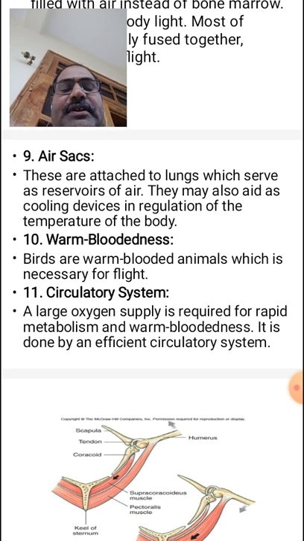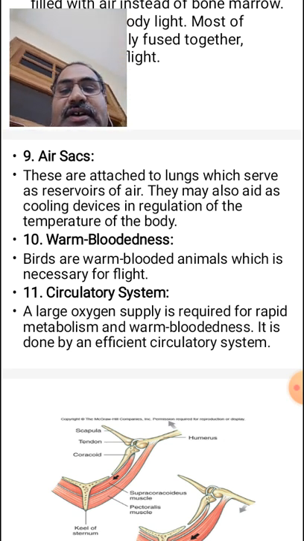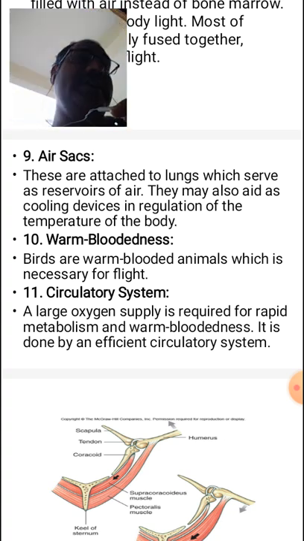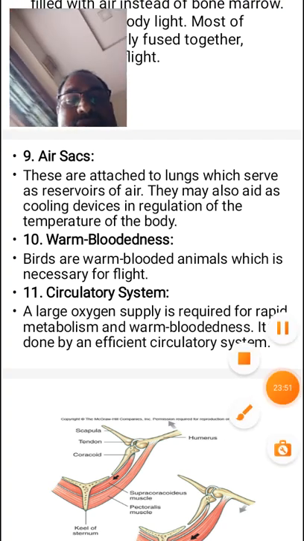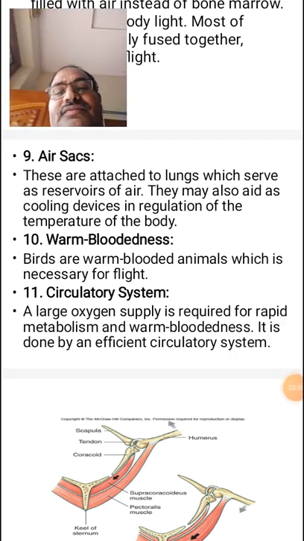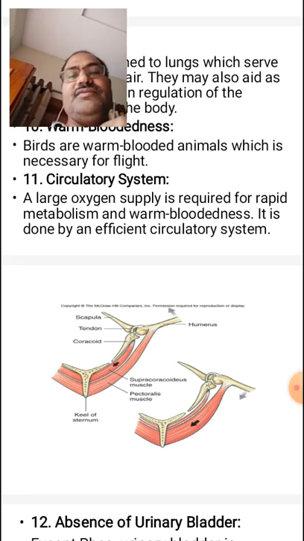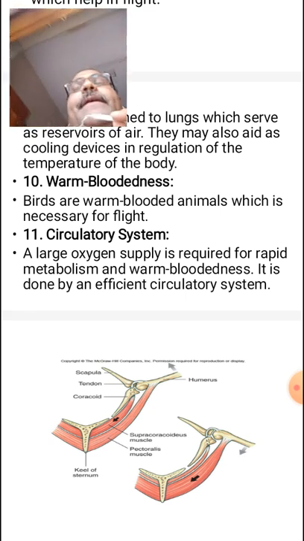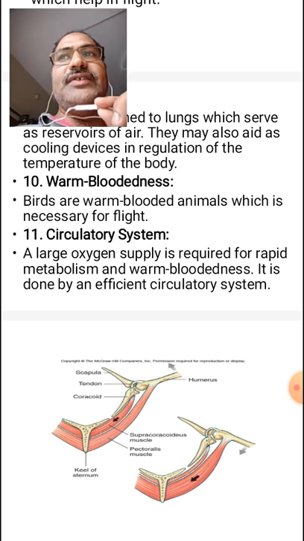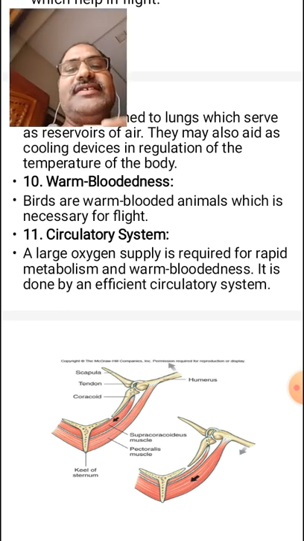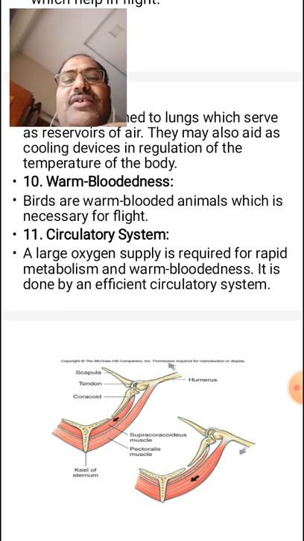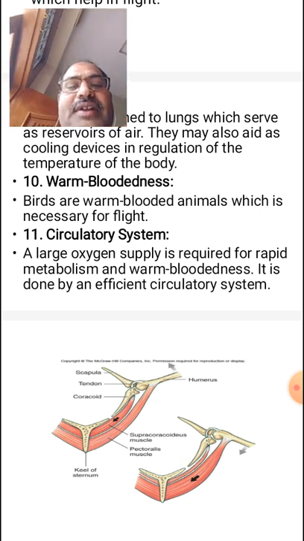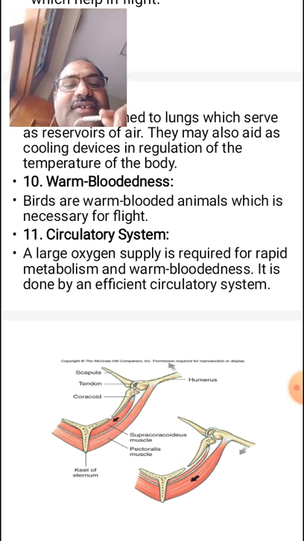The warm-blooded animals. Birds are also warm-blooded animals, which is also necessary for flight. And the circulatory system. Birds are avian animals, which is why so much instant energy is necessary. A powerful, large oxygen supply is also required for rapid metabolism and warm-bloodedness. This is done by an efficient circulatory system.